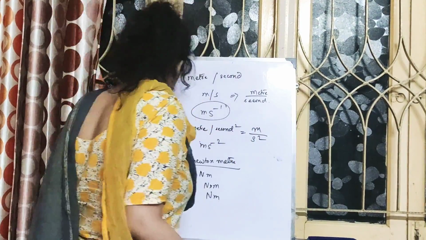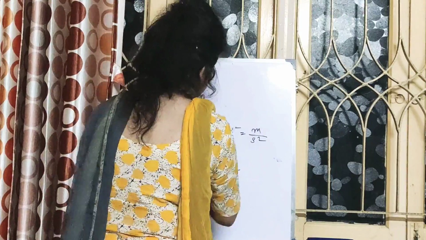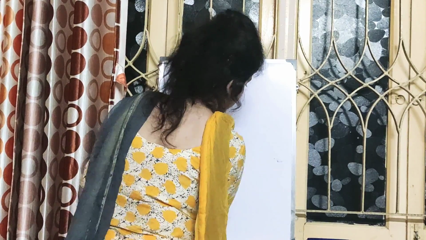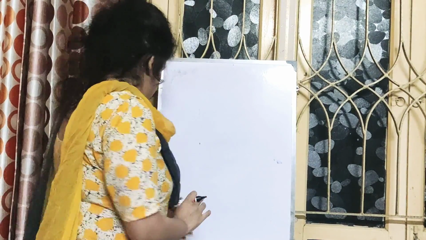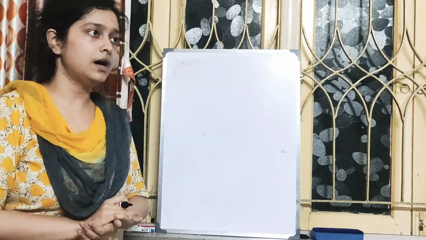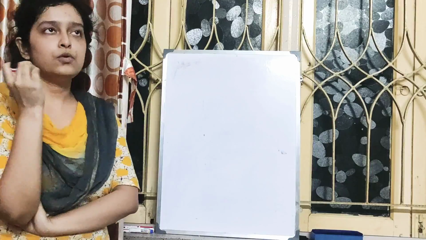Now, let's talk about the prefixes. This also comes under the guideline part. Prefixes. Suppose I want to measure the distance between my home and, say, Switzerland.